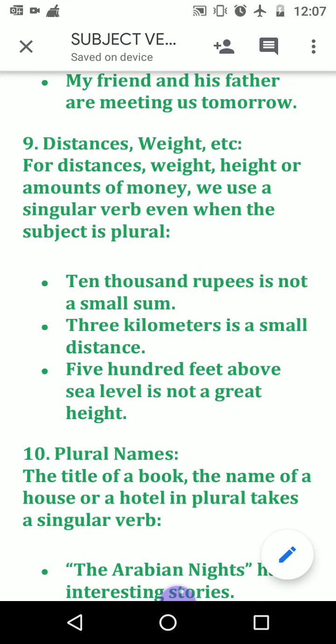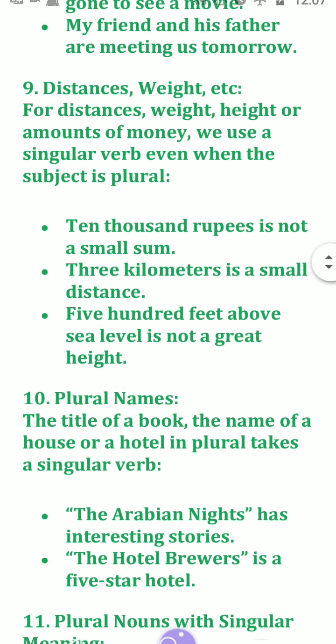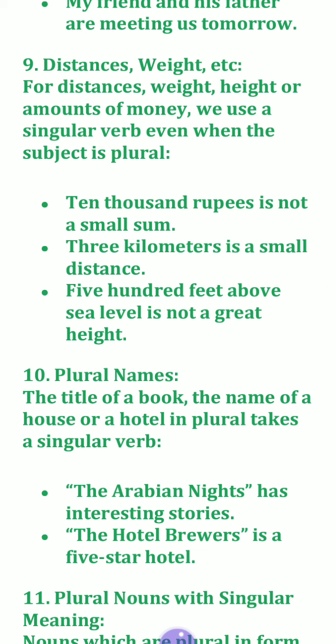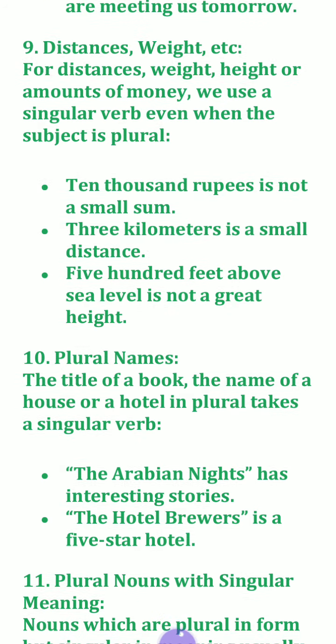Suppose we are traveling, in that case, 5 kilometers distance, the 5-kilometer distance we have traveled, okay. That we will do in practice, and there I will give you the explanation. Sometimes they are also used in plural form, like when it is a case of distribution: 5,000 rupees have been distributed, and 5,000 rupees is a small sum each. In case of distribution, travel, or climbing, even height, distance and weight are also used in plural form, but it is a rare case.